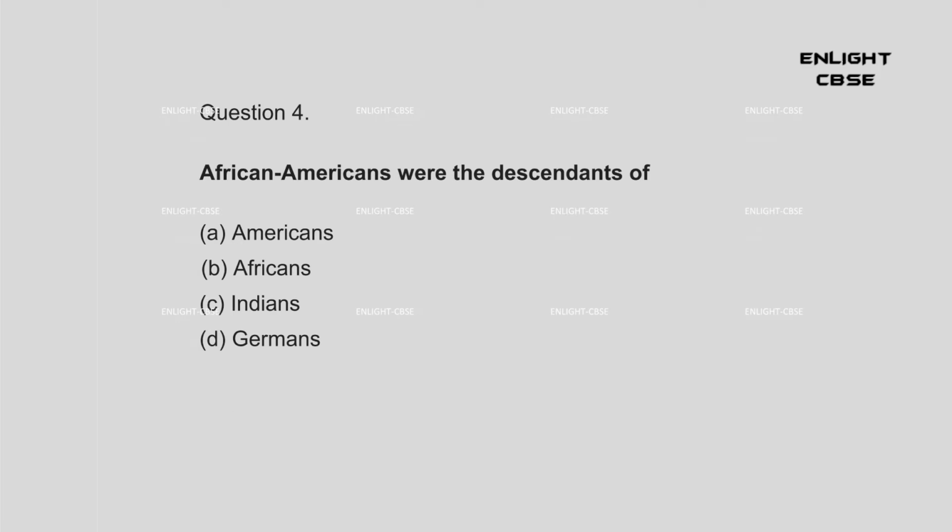Question 3. The Black Power movement emerged in A. 1966. B. 1970. C. 1971. D. 1990. Answer: A. 1966. Question 4. African Americans were the descendants of A. Americans. B. Africans. C. Indians. D. Germans. Answer: B. Africans.